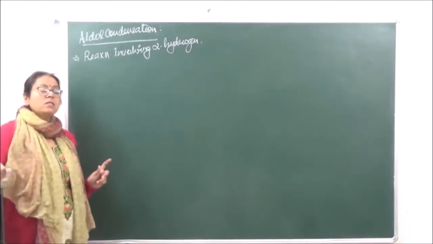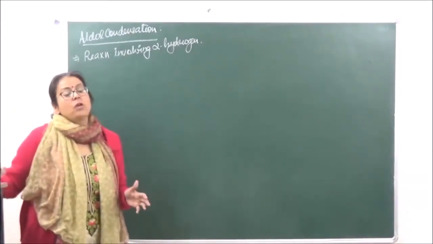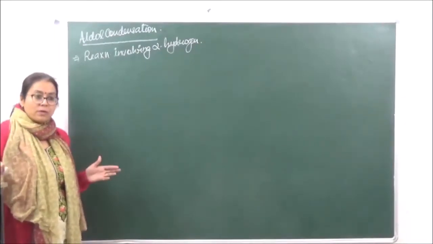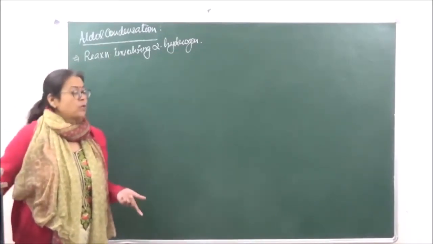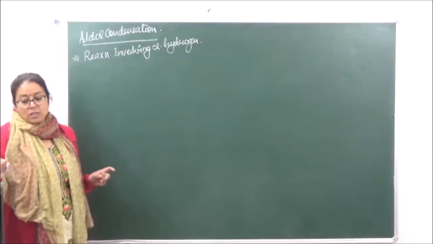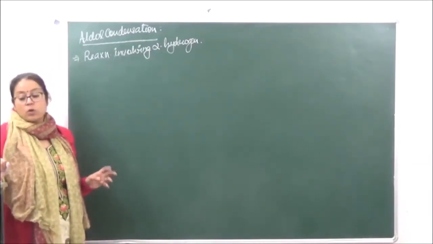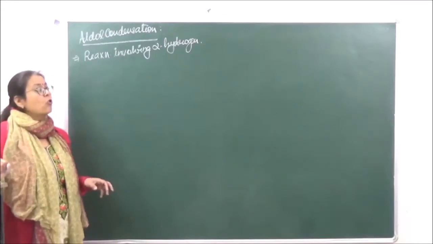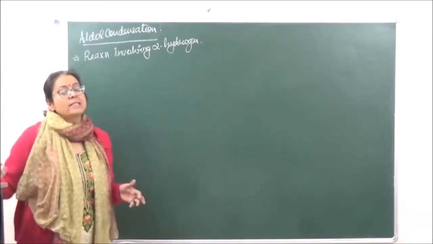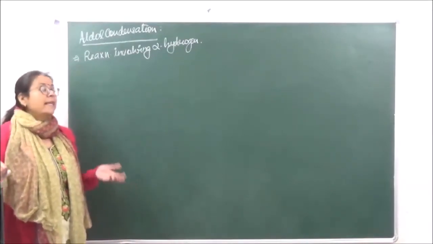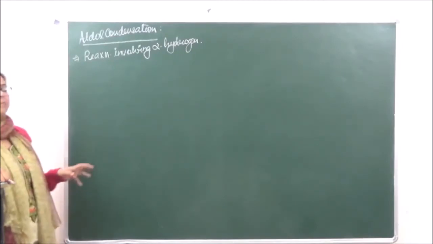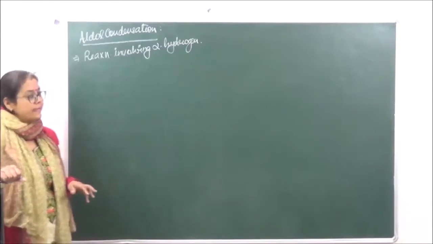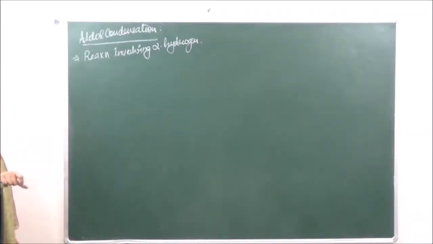You know what alpha hydrogen is? We already know what alpha carbon is first of all. The carbon which is attached to the functional group is known as the alpha carbon atom, and alpha hydrogen atom is the hydrogen which is attached to the alpha carbon atom. So for all these reactions it is going to be very important to have alpha hydrogen. All those compounds which do not have alpha hydrogen, for example formaldehyde or benzaldehyde, do not undergo aldol condensation. They of course do undergo a kind of condensation, but that is a special kind of condensation which we will discuss later.